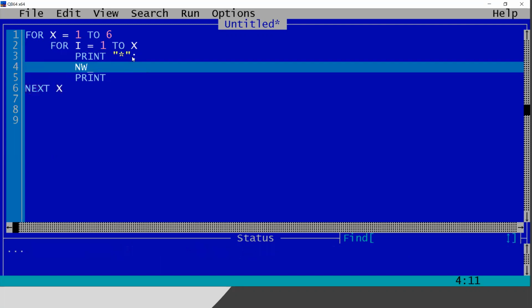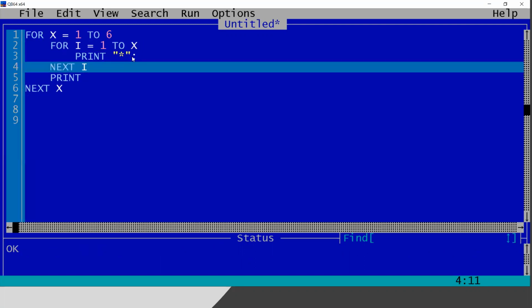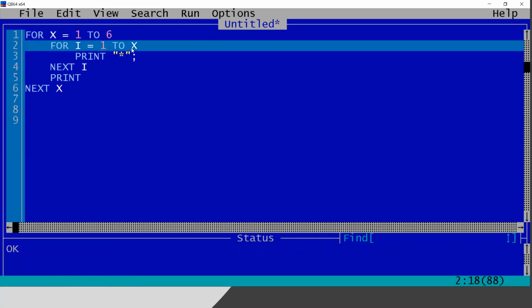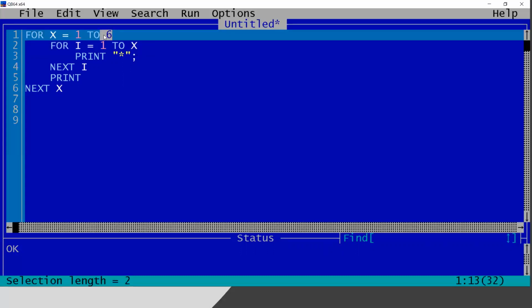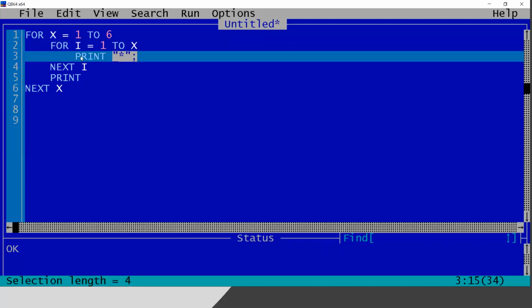And next, next I. That's all I'll do. Means at first the value of x is 1. So here the x will become 1 and it will print 1 to 1, means 1 star only. After that the value of x will become 2 and it will print 1 to 2, means 2 stars. The last value of x will be 6, so it will give 1 to 6, means 6 stars will be printed.